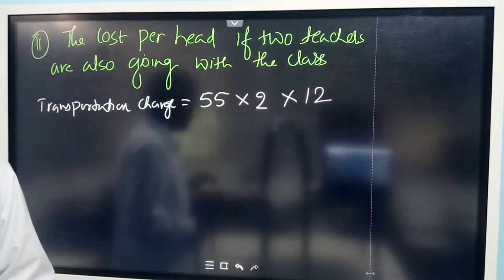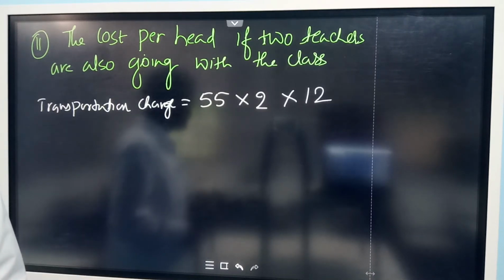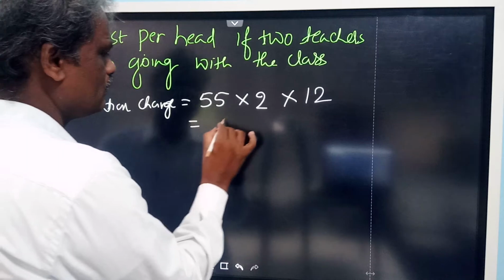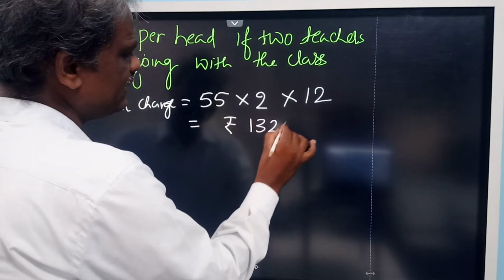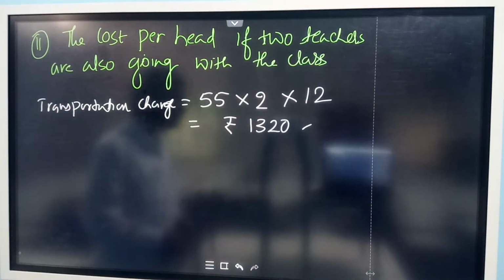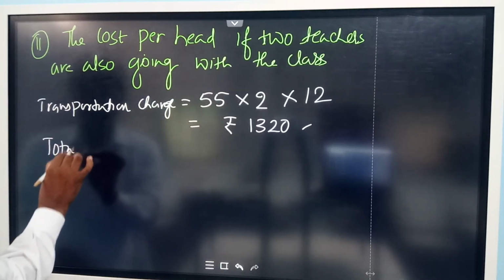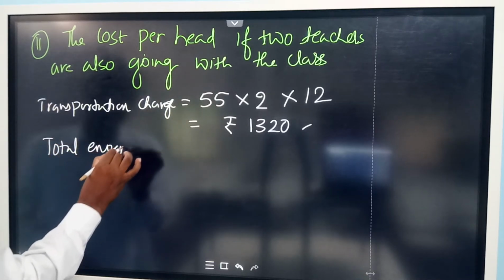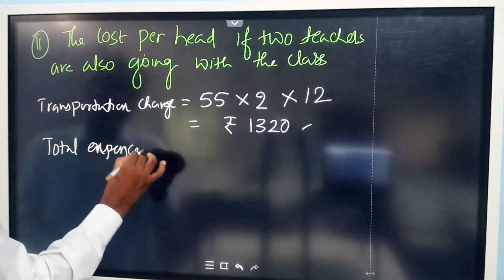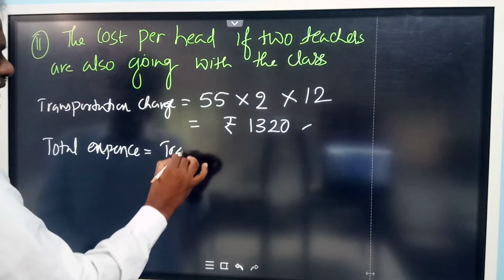Now if you multiply, what amount do you get? It is 1,320 rupees. This is the total transportation charge. Is it clear? Now the total expense, let us see. Total expense: the transportation charge.